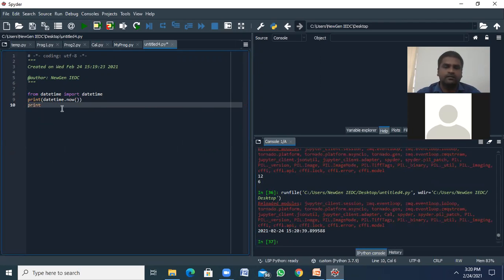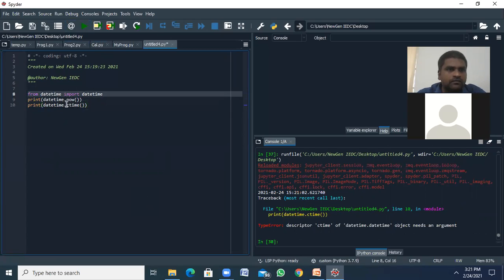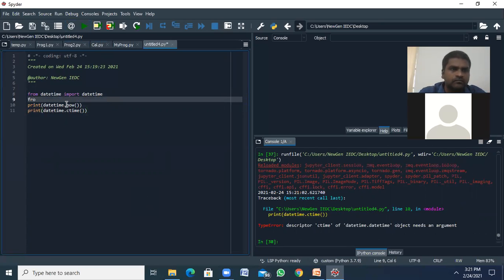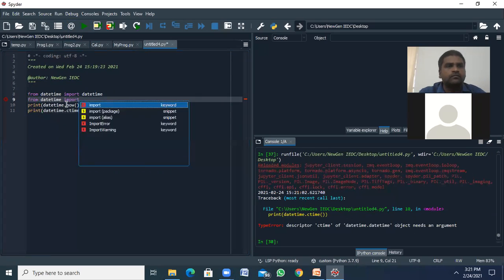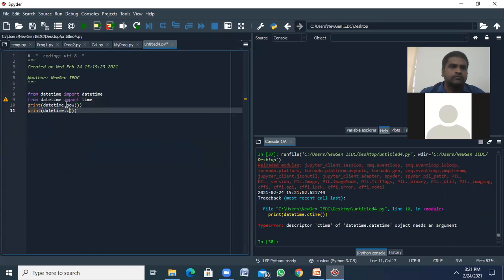If I want to print datetime dot ctime, ctime belongs to the time module. From datetime import time dot ctime.